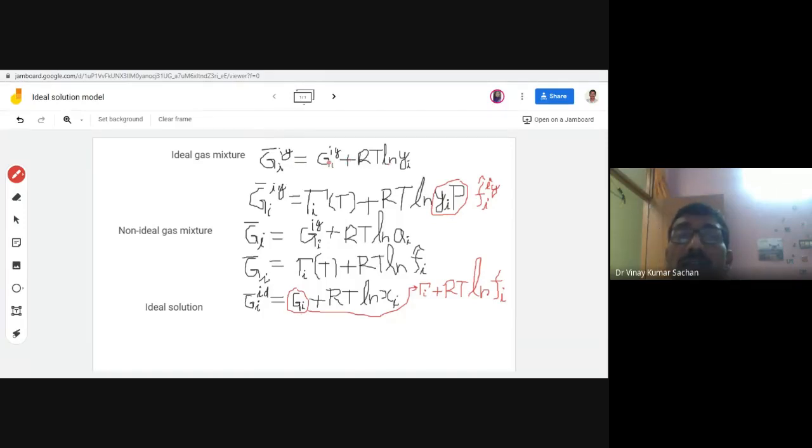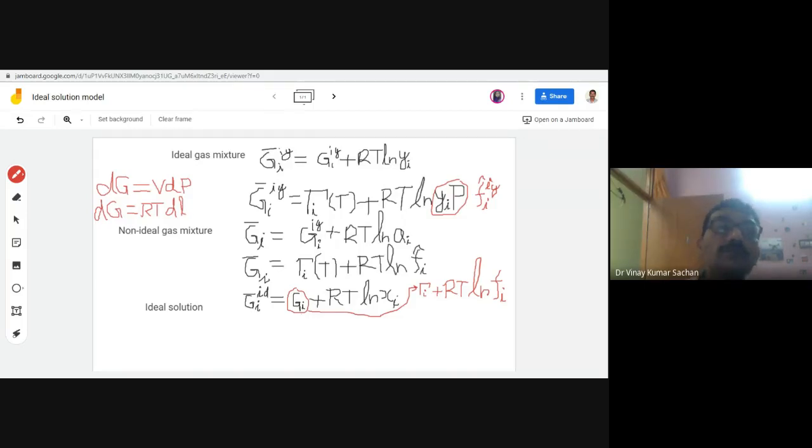So if there is any doubt in writing this expression, what you have to remember is simply dG equals V dP minus S dT. For constant temperature, dG equals V dP simply. Or you have dG equal to RT d ln P. This is for ideal gas only.